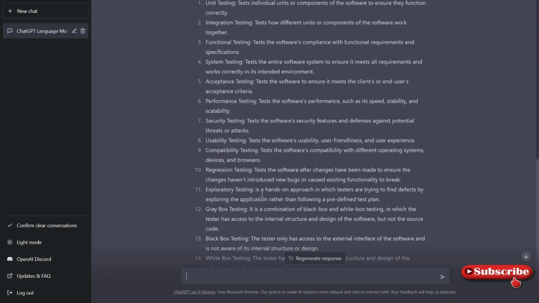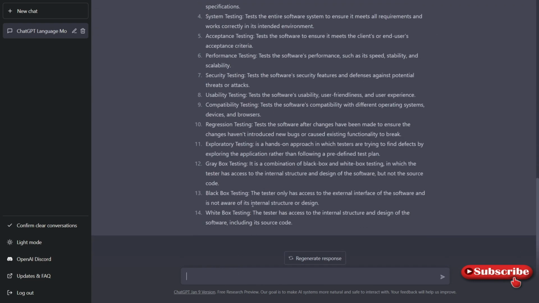And let's see what is black box testing. We will ask this question to ChatGPT. Black box testing is something we use generally for manual testing purposes. We don't use gray box testing and white box testing, which are for the development side, so we will not discuss those here. We need to know what black box testing is and what the black box testing techniques are. This is one of the frequently asked interview questions as well. So let's see what question, what answer it has.